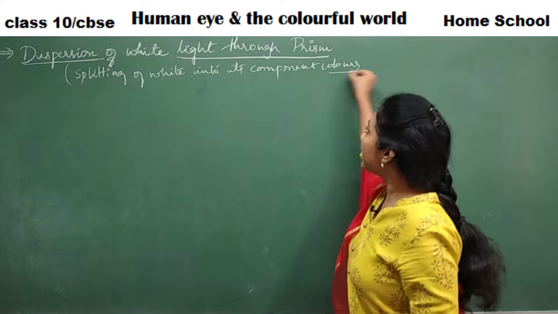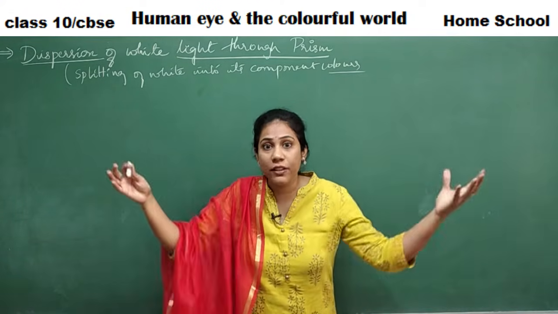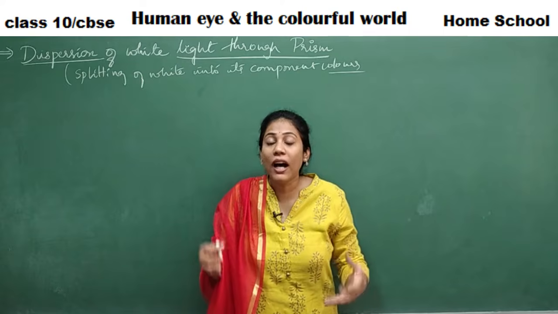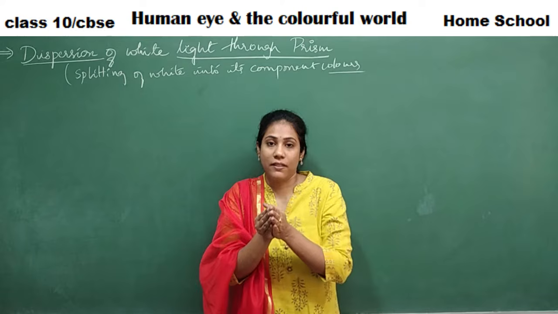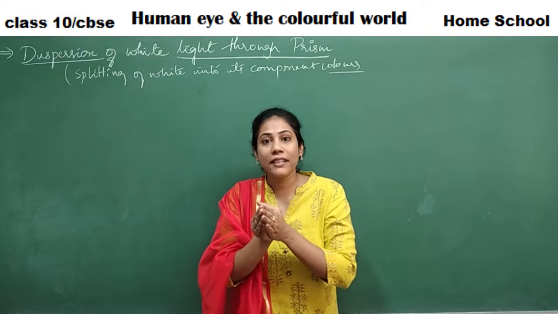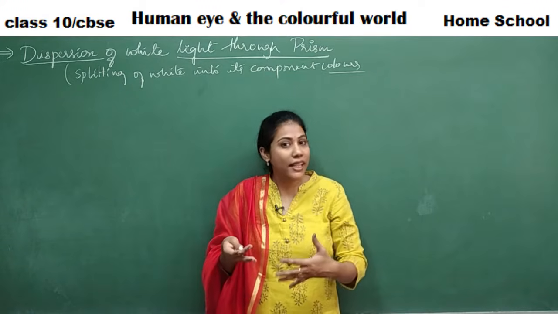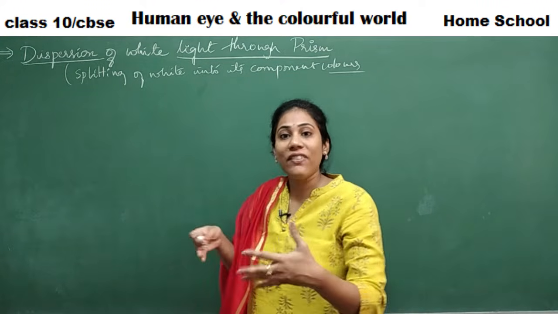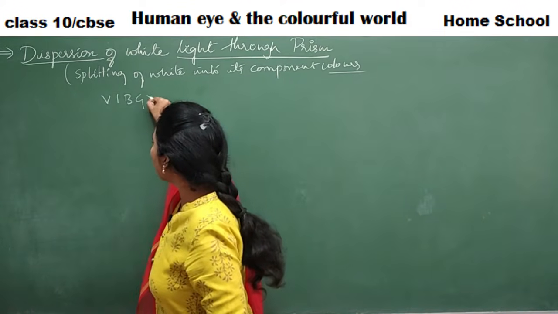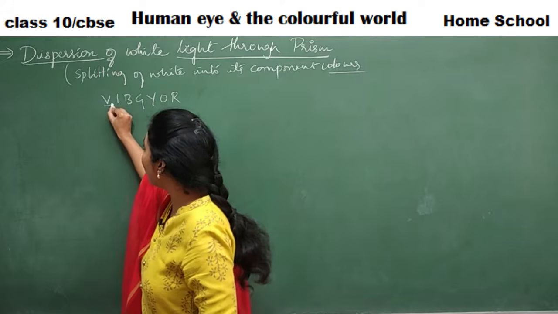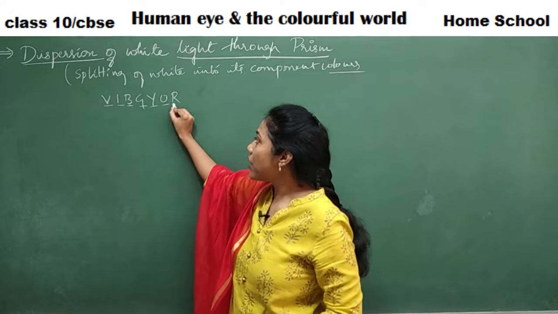Okay, so actually white light has millions of colors in it. Whatever light we see, the sunlight in the normal atmosphere, it is a combination of millions and millions of colors, guys. But for simplicity, we consider the white light is made up of 7 colors. Can you tell the 7 colors of white light? We write it as VIBGYOR. Yes or no? So what is this? Violet, indigo, blue, green, yellow, orange and red.